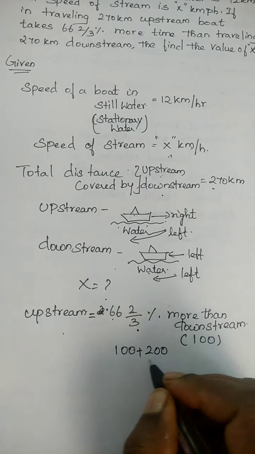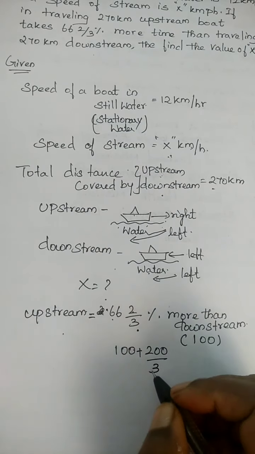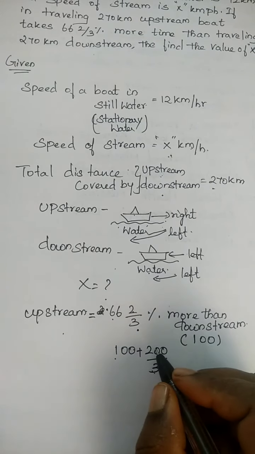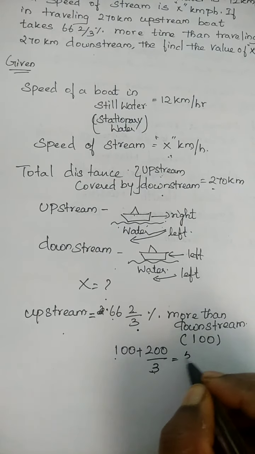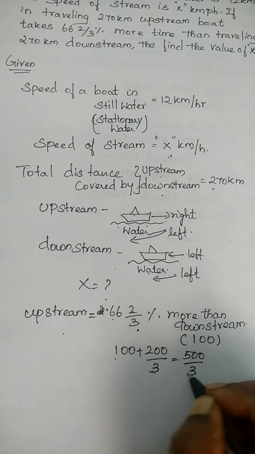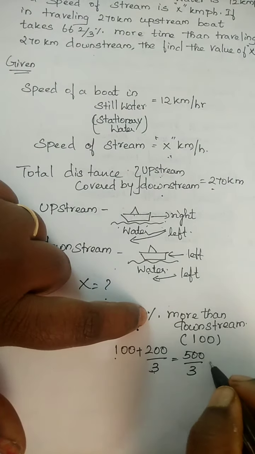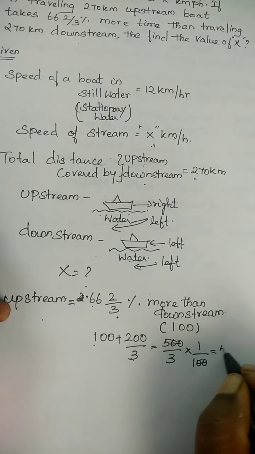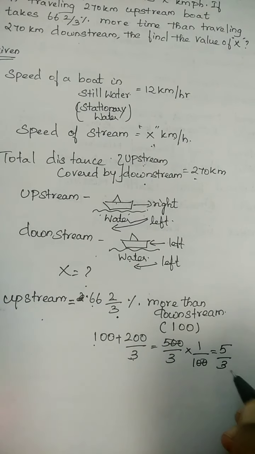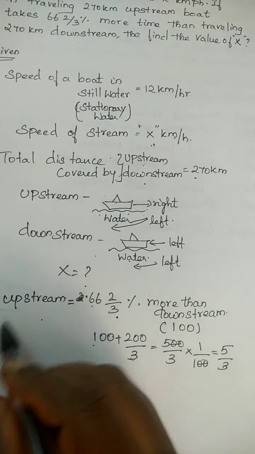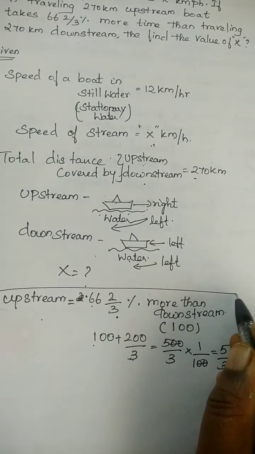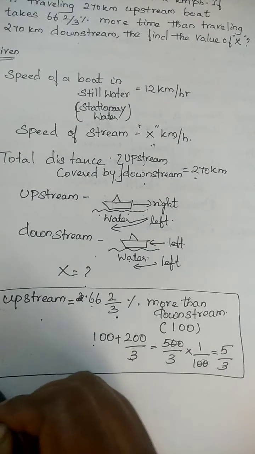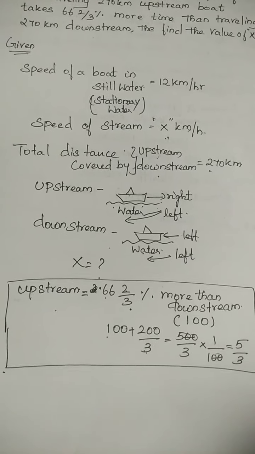So 200 by 3. 300 plus 200, 500. This is 500 by 3. In percent they have given, so multiply by 1/100. Let's cancel it, we will get 5/3. Please keep this aside. We will now write the formula, then we can substitute it.